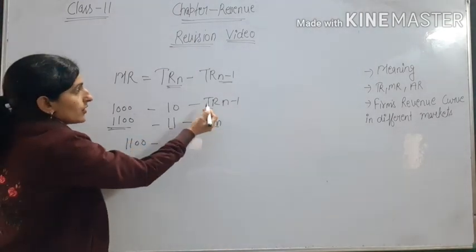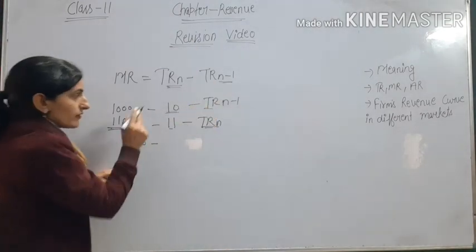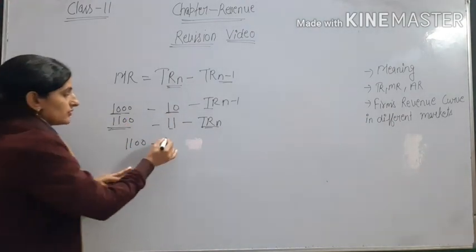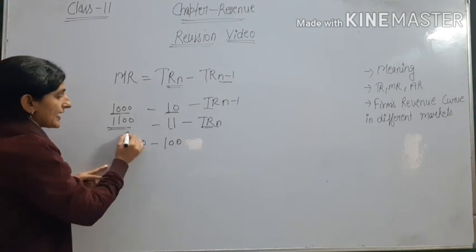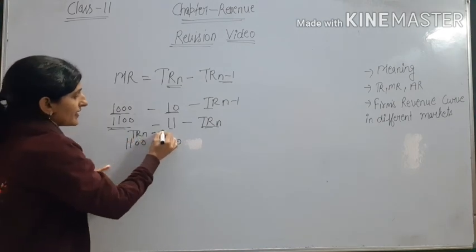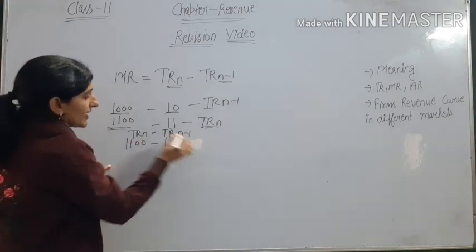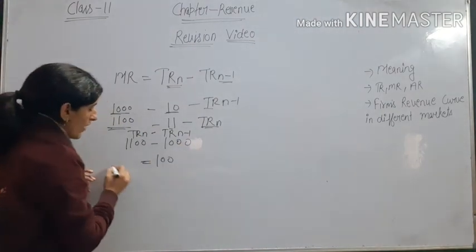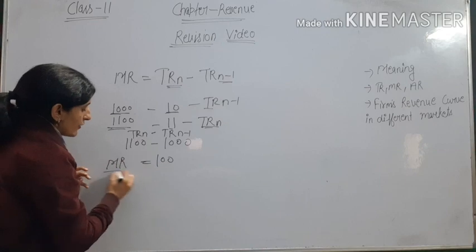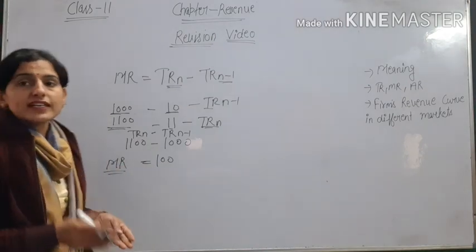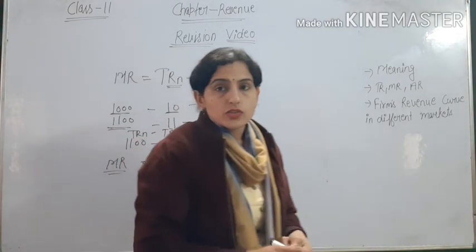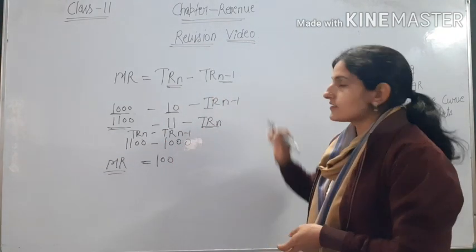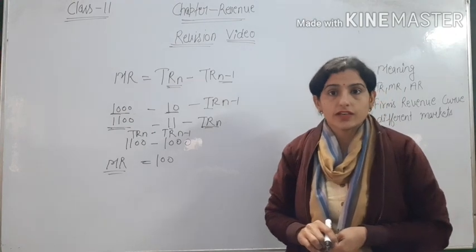But now, the previous unit means when the firm was selling 10 units, the revenue was 1000. So TR(n) minus TR(n-1) is equal to 100. So what is MR? Marginal revenue is 100. Like this we will calculate for the 12th unit, 13th unit, 14th unit. So this is the formula for calculating marginal revenue.